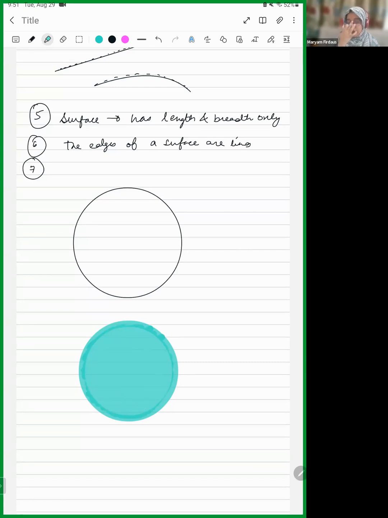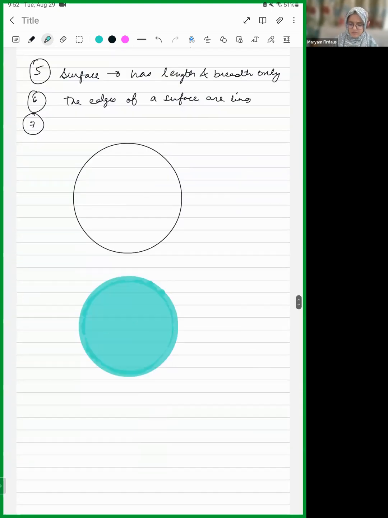Apart from this, anything else? A surface which is not plane. How about a sphere? A sphere is like a ball. That is also a surface, right? I mean, it is a solid, but it consists of a surface, and that surface is curved. How about a cylinder? How many surfaces does a cylinder have? You've all studied this in your sixth and seventh grades.